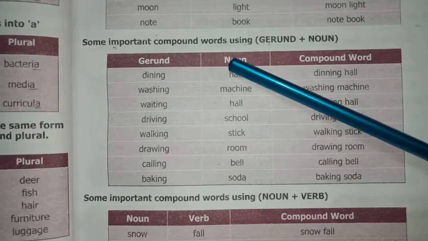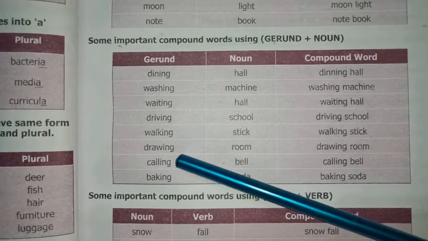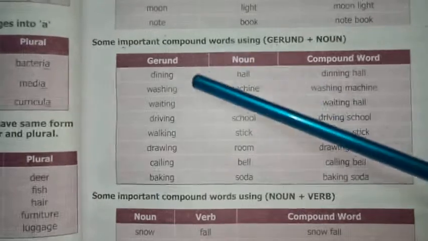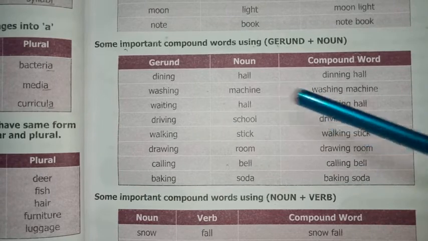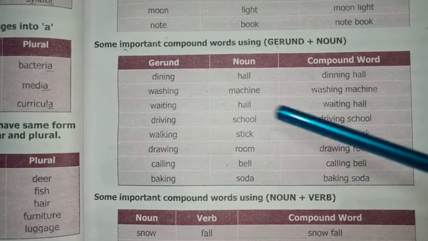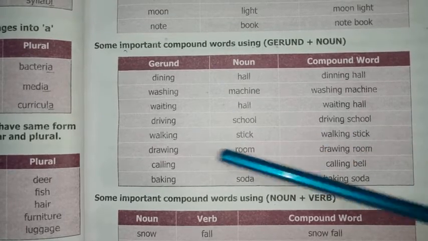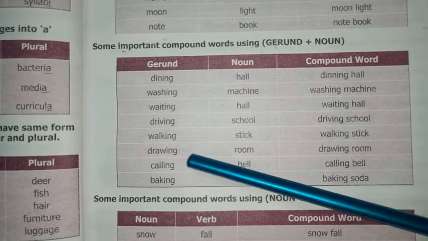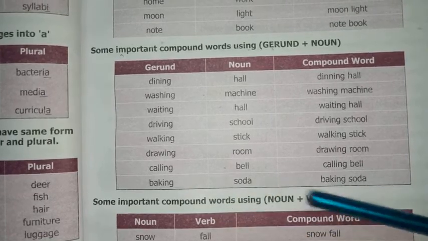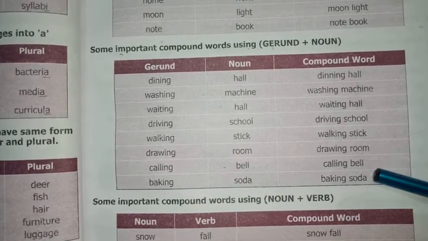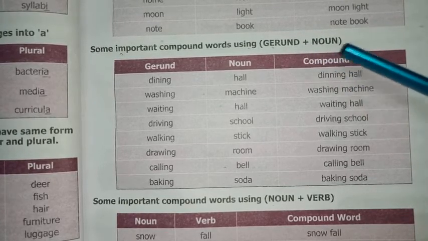Here are compound words using gerund plus noun. Gerund is verb plus ing. Dining hall, washing machine, waiting hall, driving school, walking stick, drawing room, calling bell, baking soda. Yes, these are the compound words using gerund and noun.